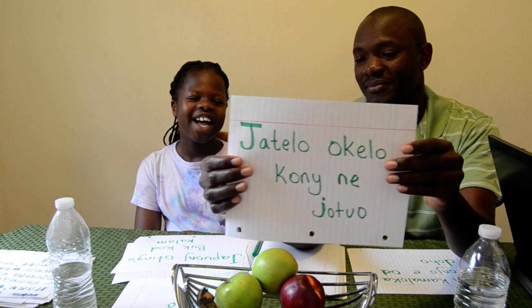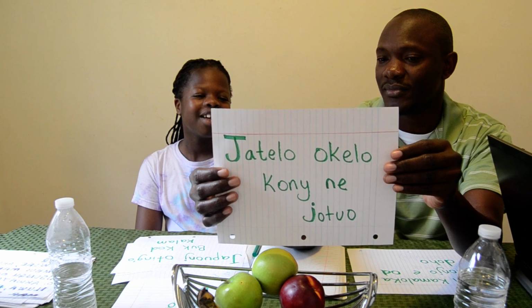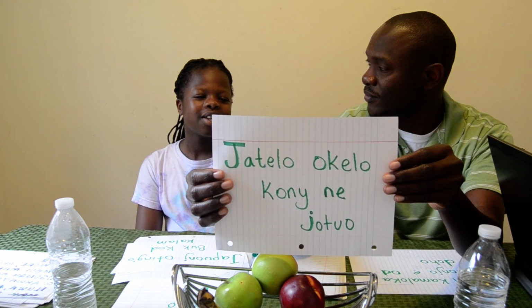Jatelo okelo kony ne jotuo. Read it again. What does it mean? The leader brought a sick patient. Okay, he brought something to the sick patient. What did he bring?